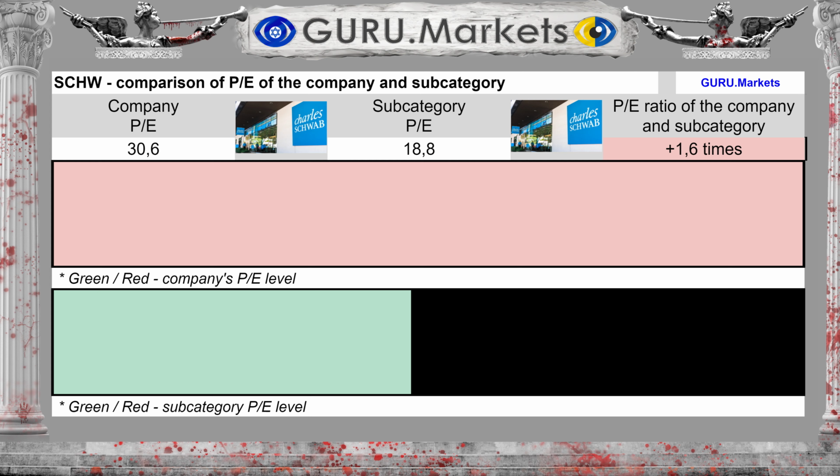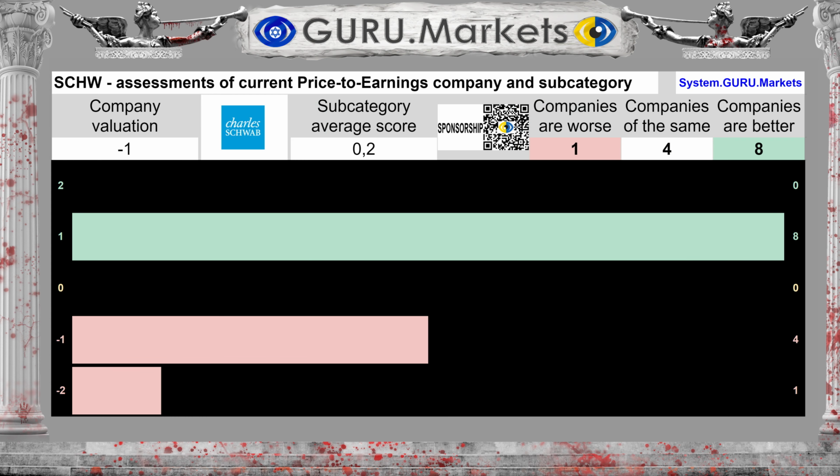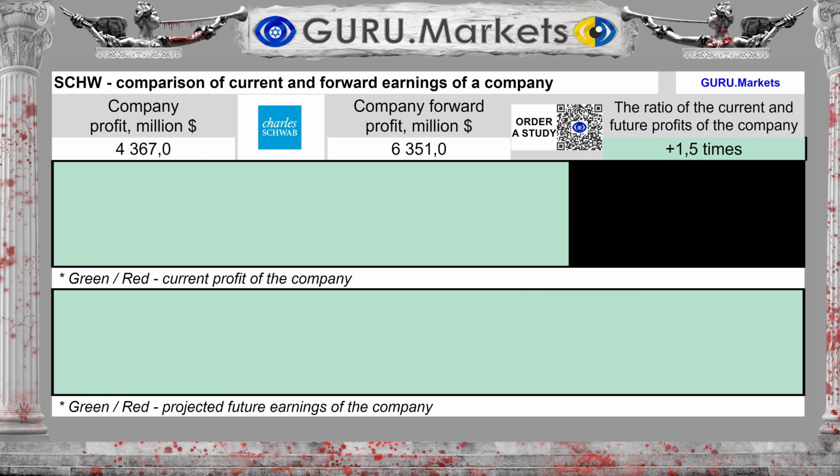The company's stock price to earnings ratio is 30.6. With a subcategory average of 18.8, this is 39% higher than the subcategory average. Estimation of the stock market value to its profit in comparison with companies in the subcategory: Bad, -1 point.